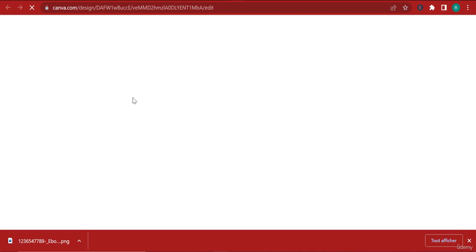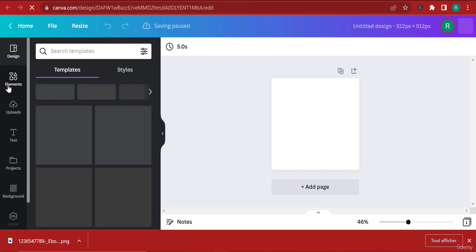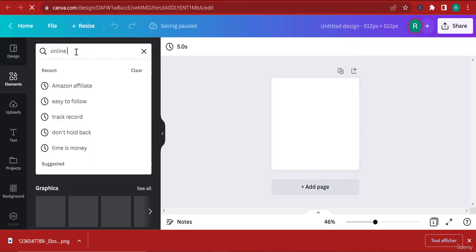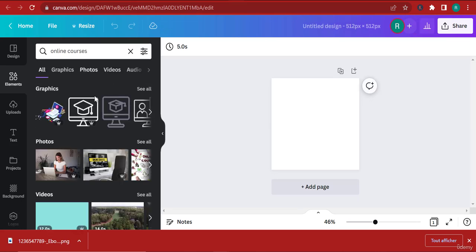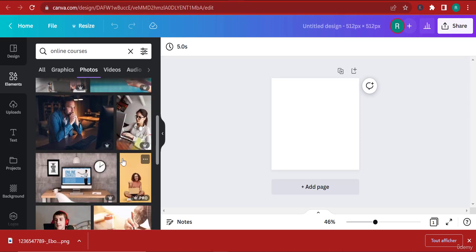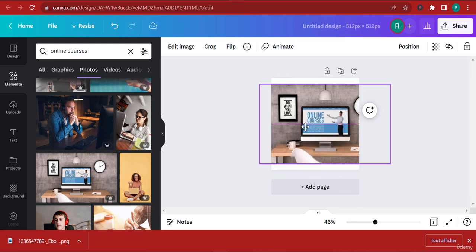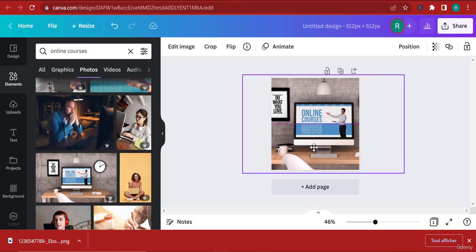And basically, after you choose that, to put it simply, I'm just going to click on elements and let's search for an image that has to do with online courses. So, online courses. And this is also pretty much, you can consider it as an AI because people are posting images here, but this is not artificial intelligence, this is human intelligence. All right. So if I go to the photos, I can find some interesting images about online courses. And let's say that you like this image here. You can take it, make it a little bit bigger, tweak it a little bit. And right, it just looks pretty good to me.